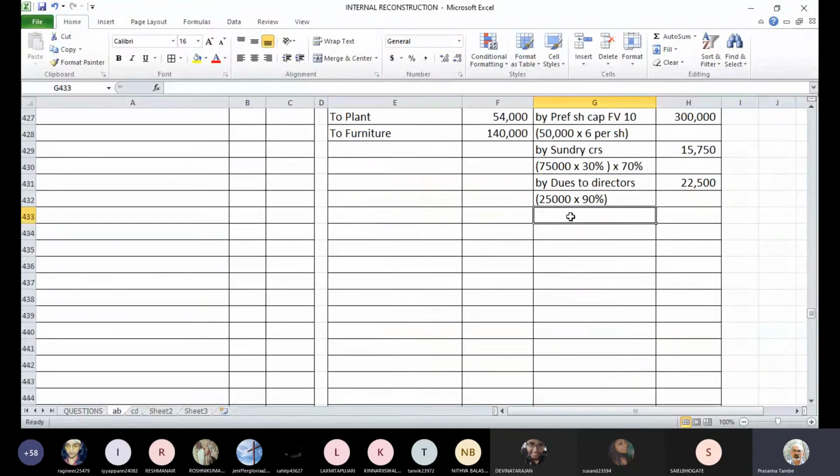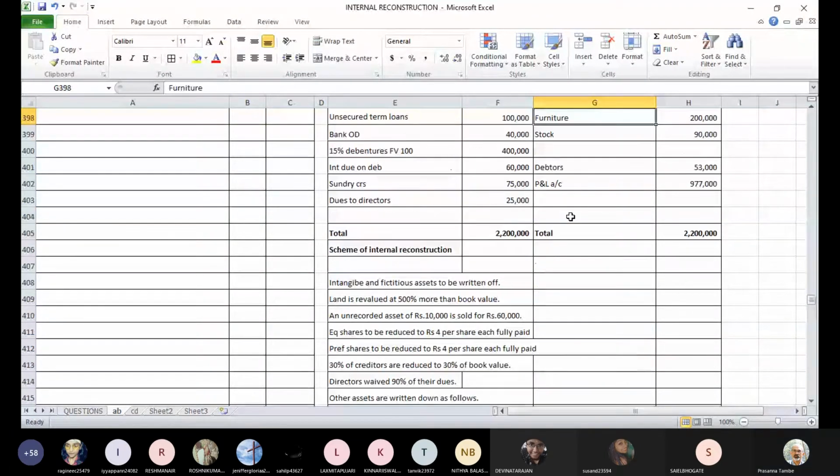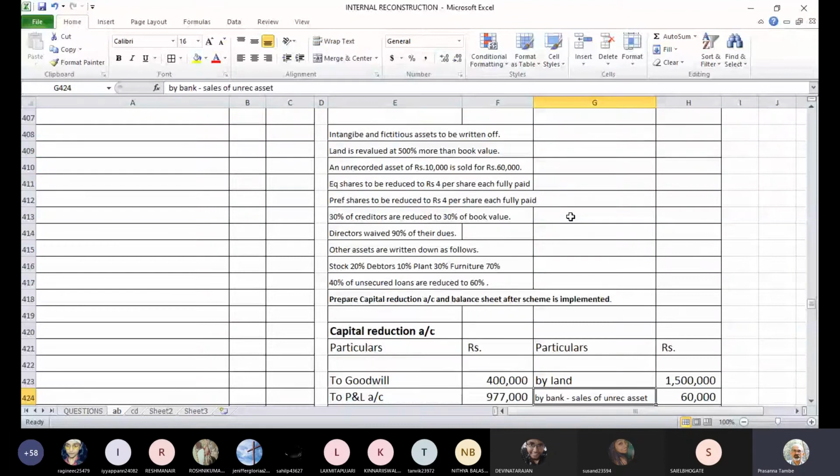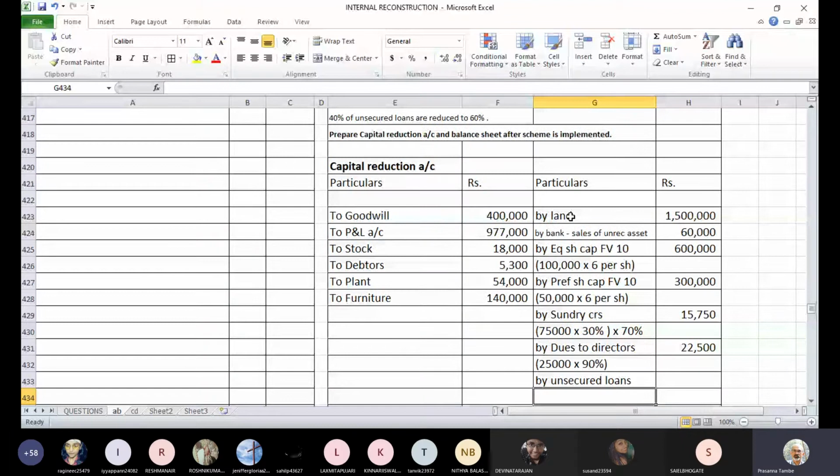Okay. So unsecured loans, balance sheet amount is 1 lakh rupees. Only 40% are agreeing for a change. How much discount are they offering? If you see the wording carefully, they will be reduced to 60%.